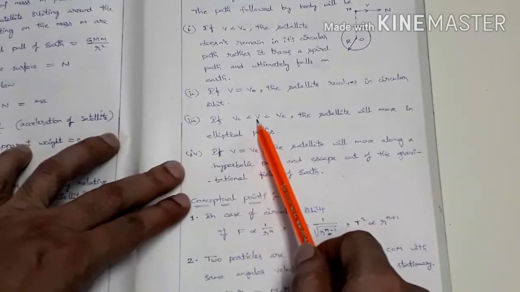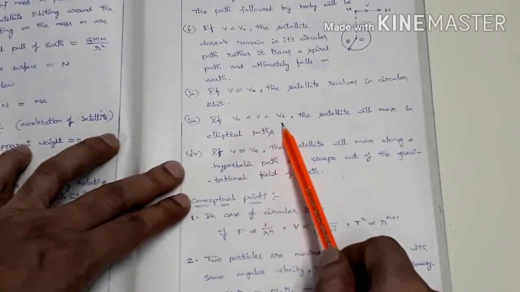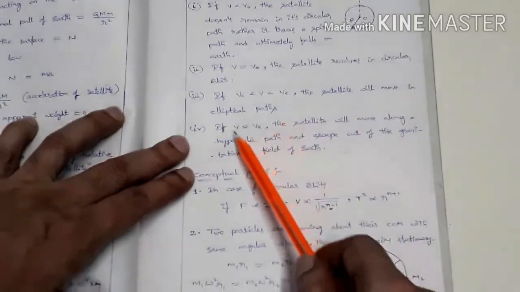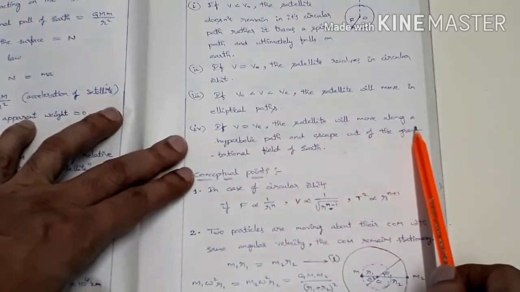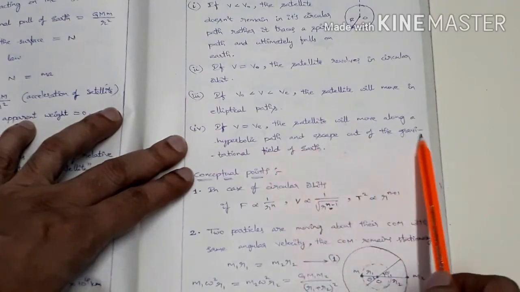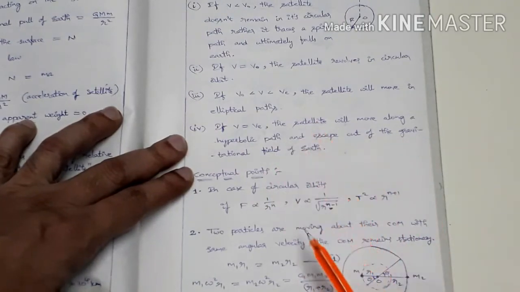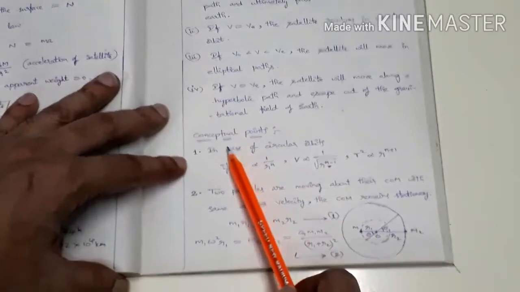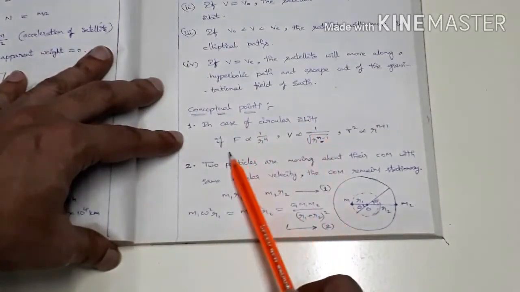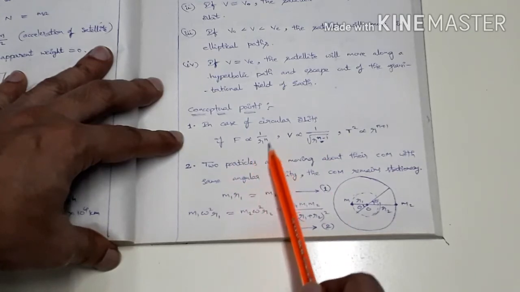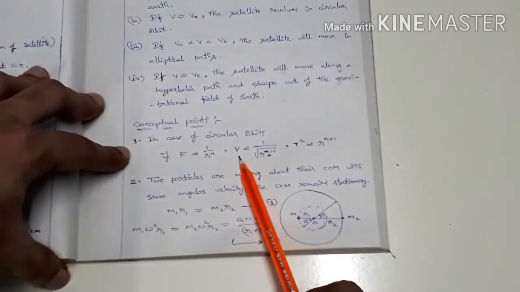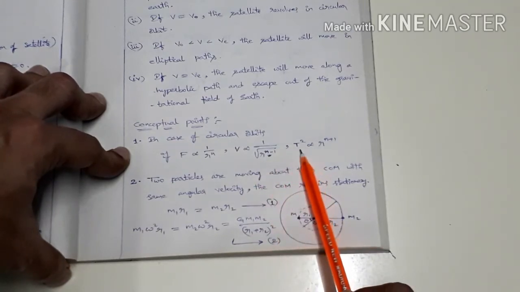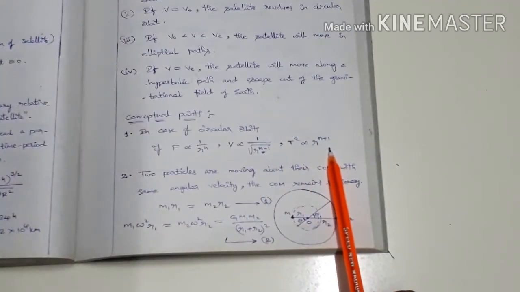If V is greater than V naught but less than escape velocity, the satellite will move in elliptical paths. If V equals V e, the satellite will move along a hyperbolic path and escape out of the gravitational field of the earth. Next, some conceptual points. In case of circular orbits, if force is directly proportional to 1 by r power n, then v is directly proportional to root of r power n minus 1, and T square is directly proportional to r power n plus 1.